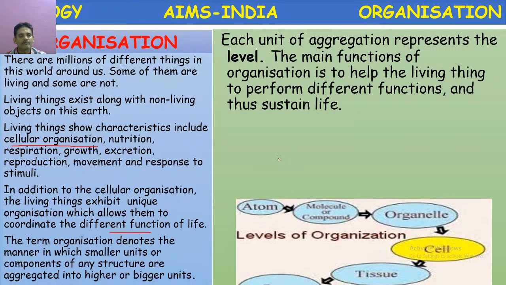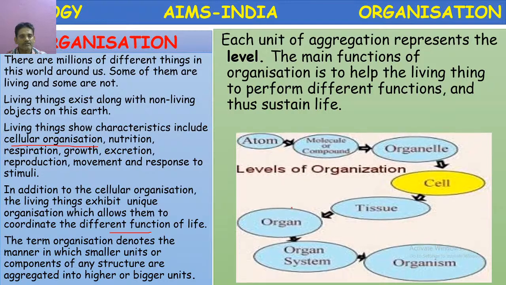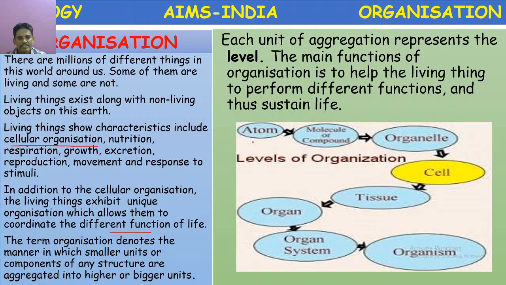So here the image shows the organization. First atoms, very small, then molecules. Atoms combine to form molecules. Molecules are compounds. They combine to form organelles. If you come to living organisms, several organelles combine to form a cell.